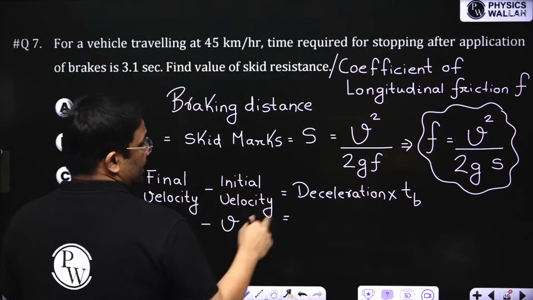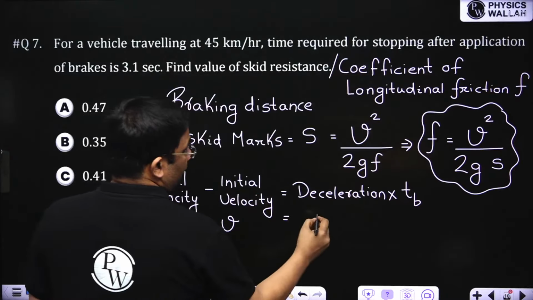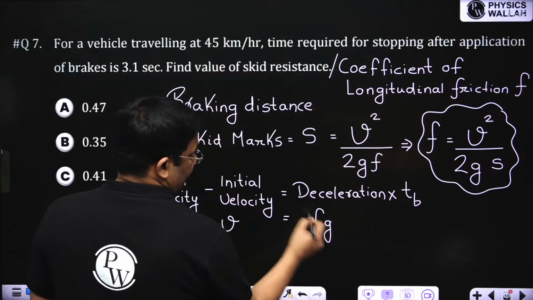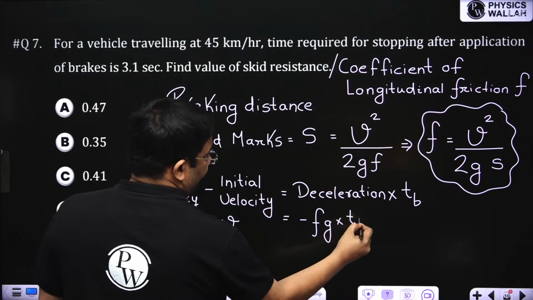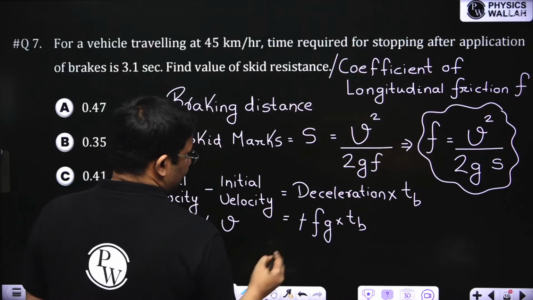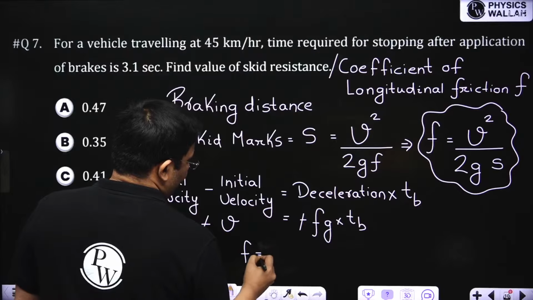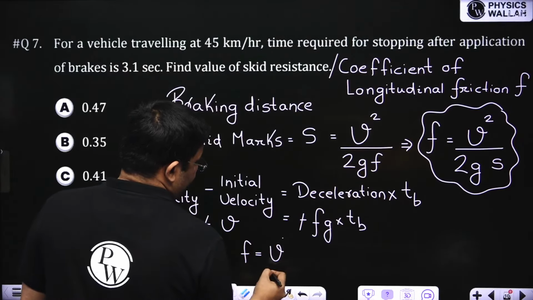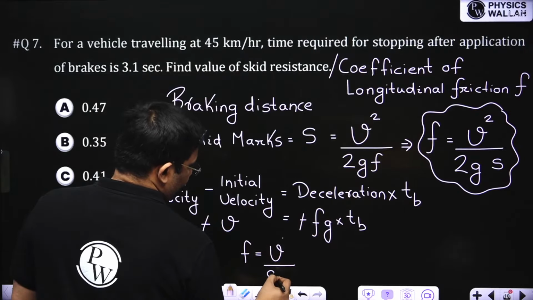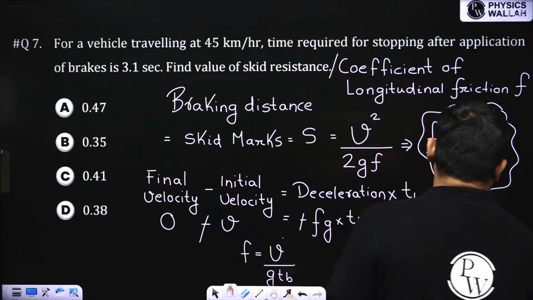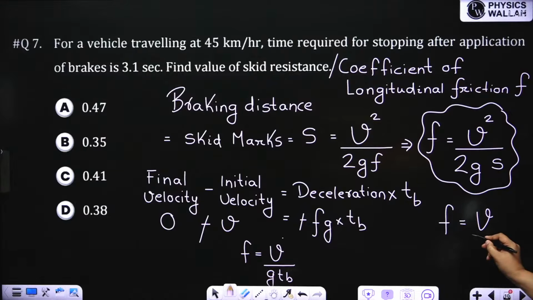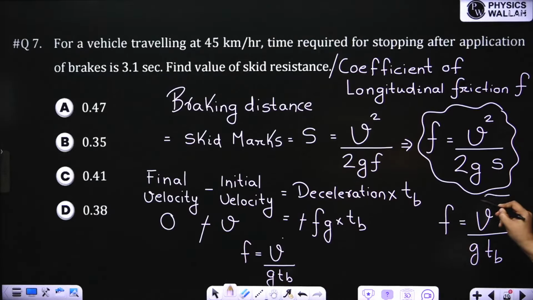So final is 0. Deceleration rate, yesterday we saw it was F into G. This is the deceleration rate with a negative sign. Why? Because this is deceleration into TB. So from here the minus minus get cancelled, and here I get another equation: F is equal to V by G into TB. This is another equation of F. If you know the initial speed divided by the time taken to stop the vehicle after application of brakes, then you can use this equation to solve the question.